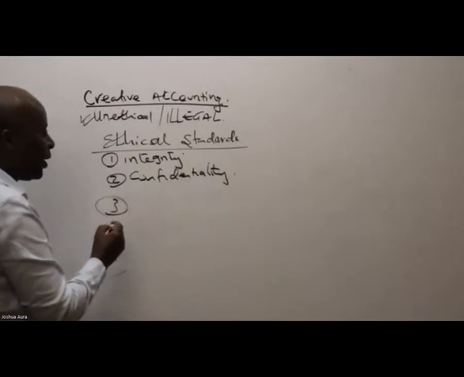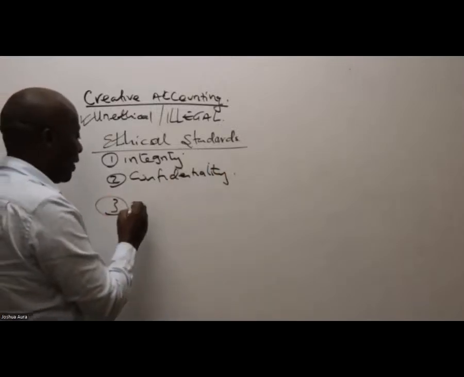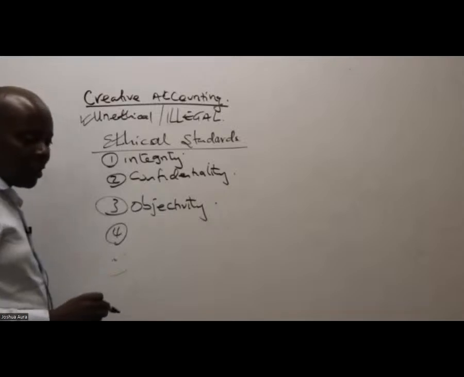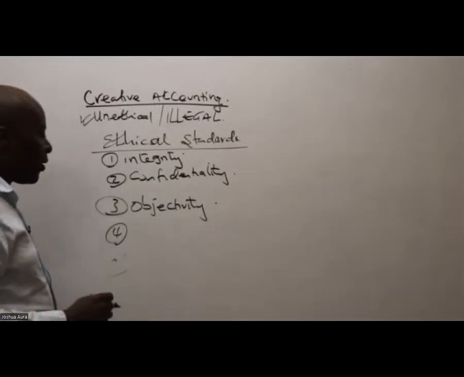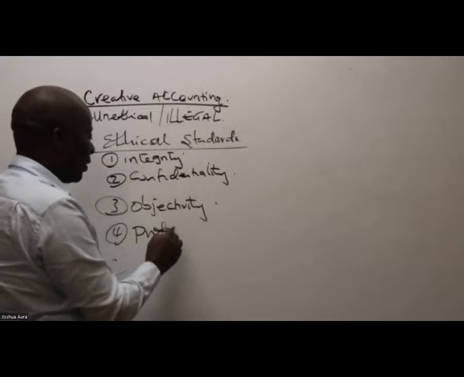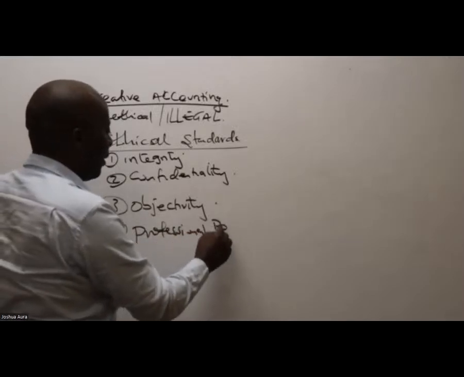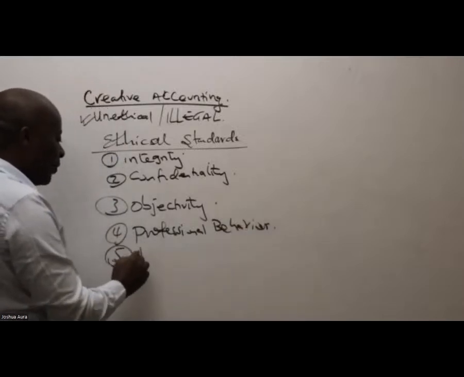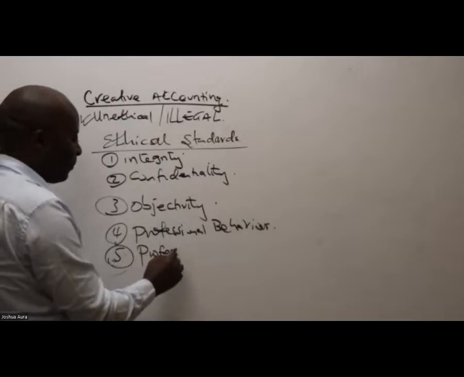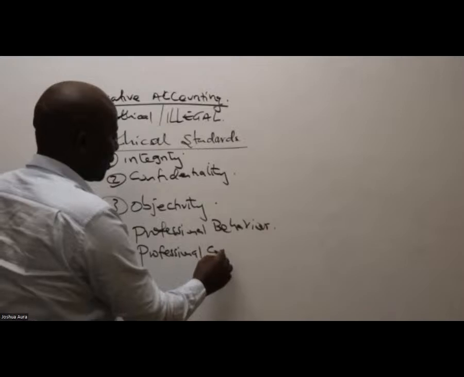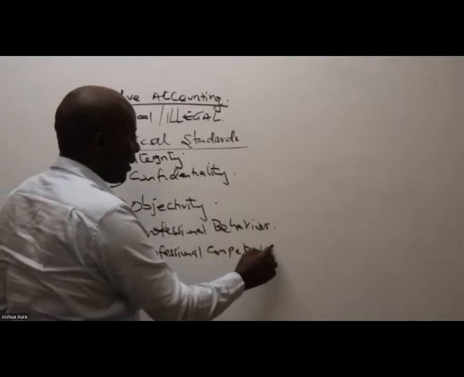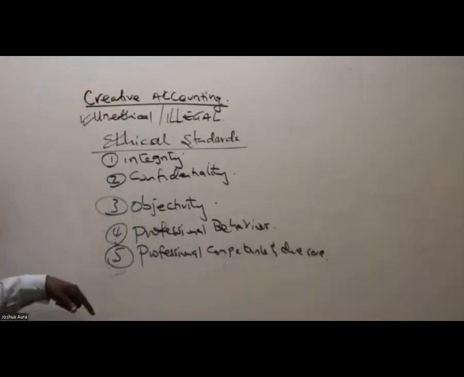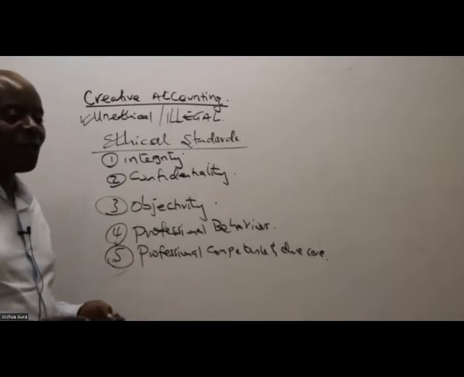Confidentiality, great. Number 3, we have objectivity. Number 4, we have in this case here professional behavior. And then lastly, number 5, we have a professional what here? Competence and the due care. Professional competence and the due care. The moment I have this, I'll have gotten more than half of the marks.